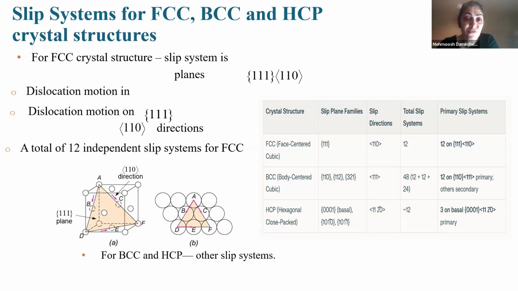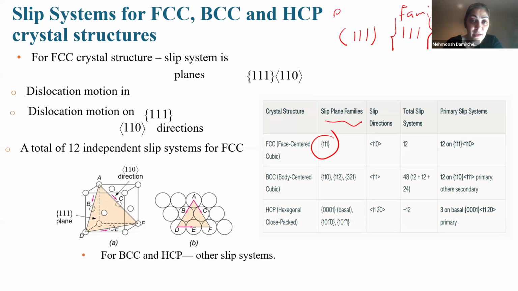For example, in FCC, the plane that we are talking about is the family of {111}. Okay. So here the family of planes is {111}. We show planes by parentheses, but for the family we use braces, okay? So it is a family of planes, and it is the plane. These families have the maximum planar density. So PD is max in that family.